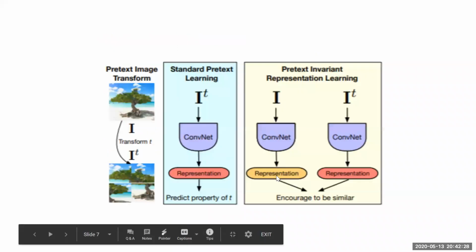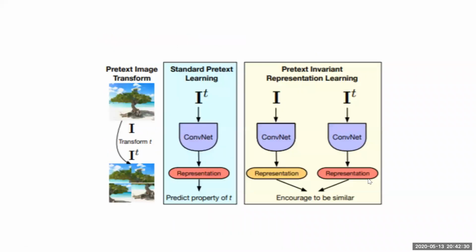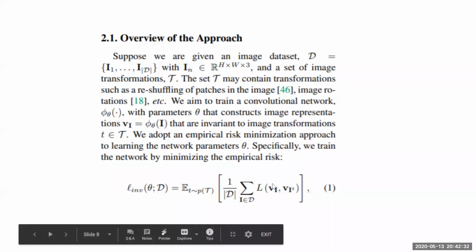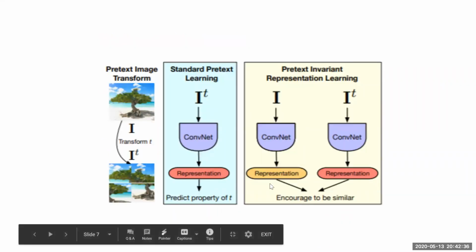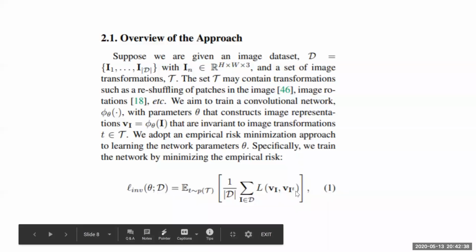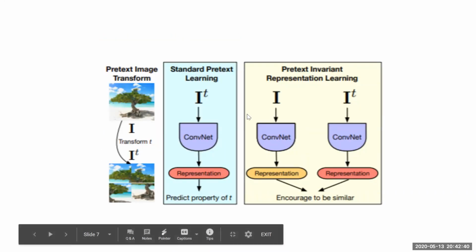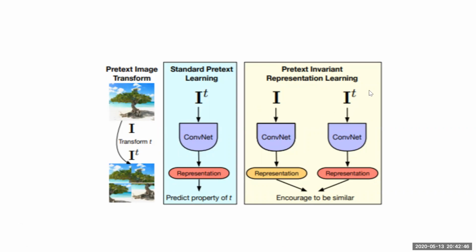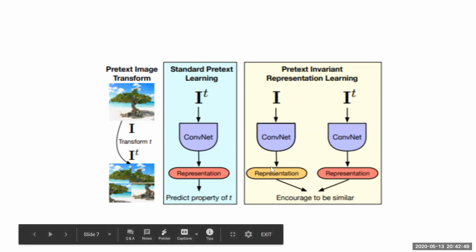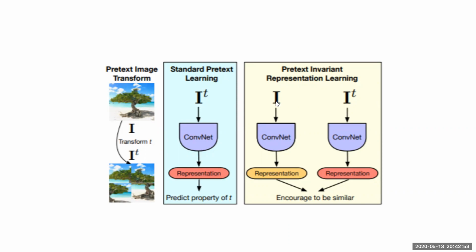So this is your v_I and this is your v_I^T. What you're trying to do is minimize the distance between v_I and v_I^T. So you want v_I to be equal to v_I^T. That is, you want your network to be invariant to such transformations. Essentially, applying any transformation like this jigsaw transformation should give you the same image embedding representation as you would get without applying the transformation.